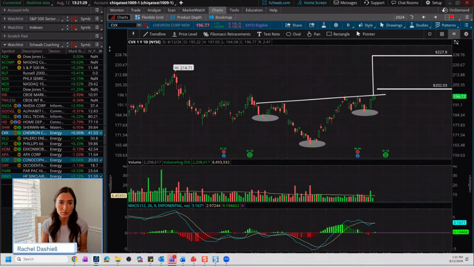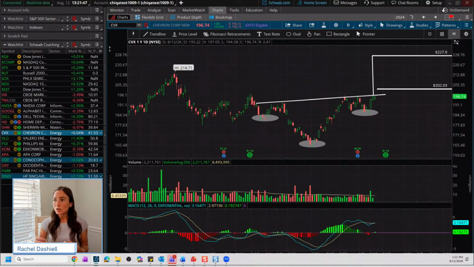So one of the things that we've talked about in the past when we're looking at inverse head and shoulders formations, and you'll see each pattern that you're looking at in the market will have a different type of variation of volume that increases or decreases throughout the pattern, and whether an increase in volume is necessary on the breakout.